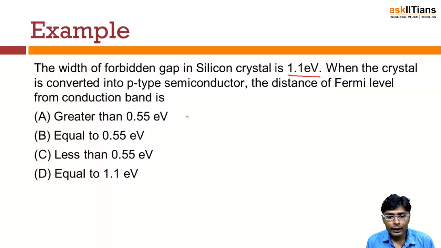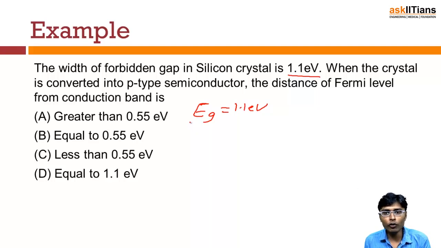When the crystal is converted into a p-type semiconductor, the distance of the Fermi level from the conduction band is... The problem basically gives us an intrinsic semiconductor, and we are already given the width of the forbidden band gap, which is equal to 1.1 electron volt.